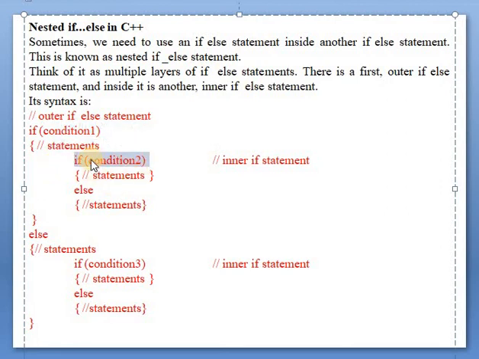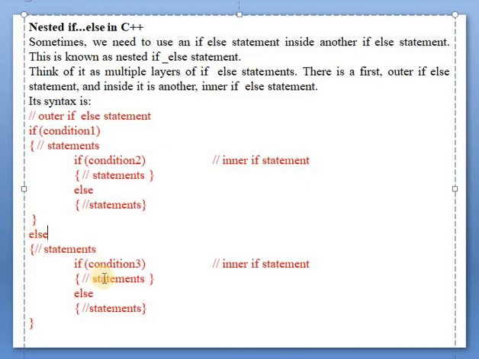Again see here, don't make any confusion. First condition 1 will be executed. If condition 1 is true, then program flow comes here inside. Again it will test condition 2. If condition 2 is true, it will execute this statement.